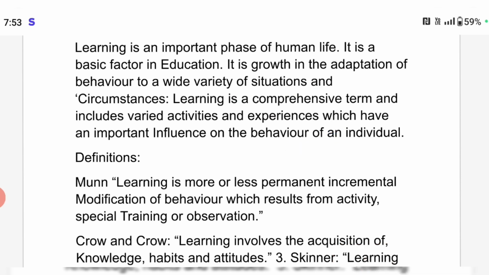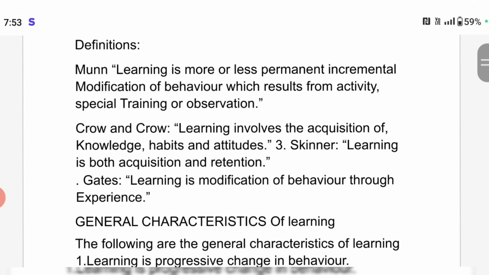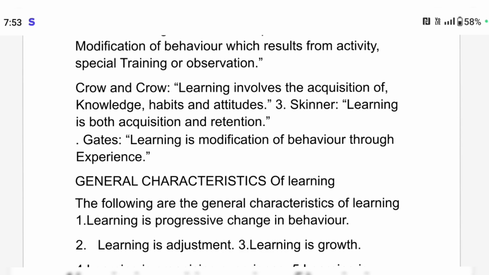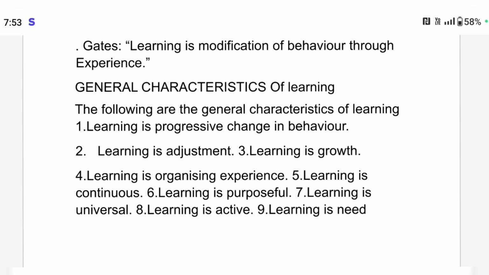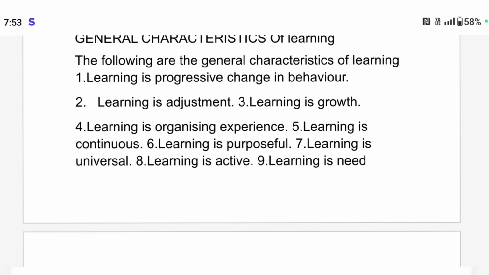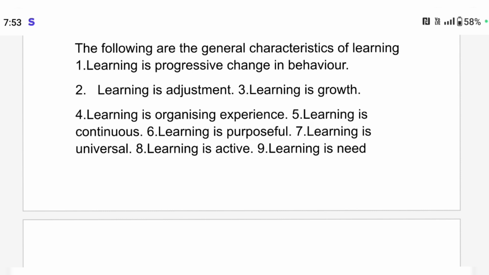the behavior of an individual. Coming to the definitions: according to Munn, learning is more or less permanent incremental modification of behavior which results from activity, special training, or observation. According to Crow and Crow, learning involves the acquisition of knowledge, habits, and attitudes. According to Skinner, learning is both acquisition and retention. You need to observe clearly who gave which definition. If you miswrite a definition, attributing one to another, you will lose marks. You need to clearly remember the definitions.